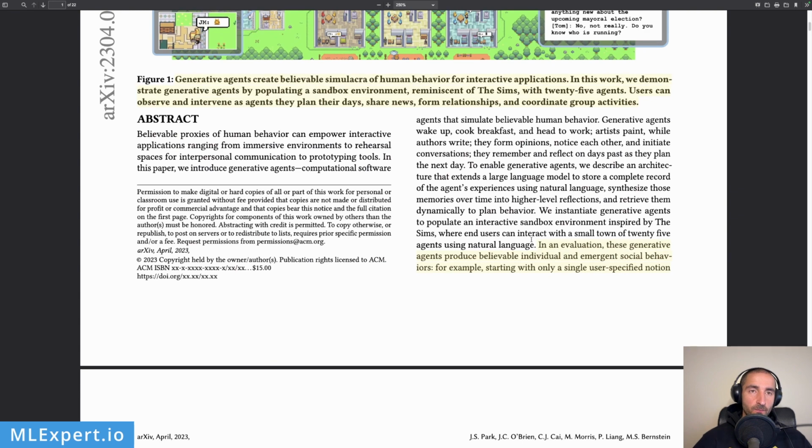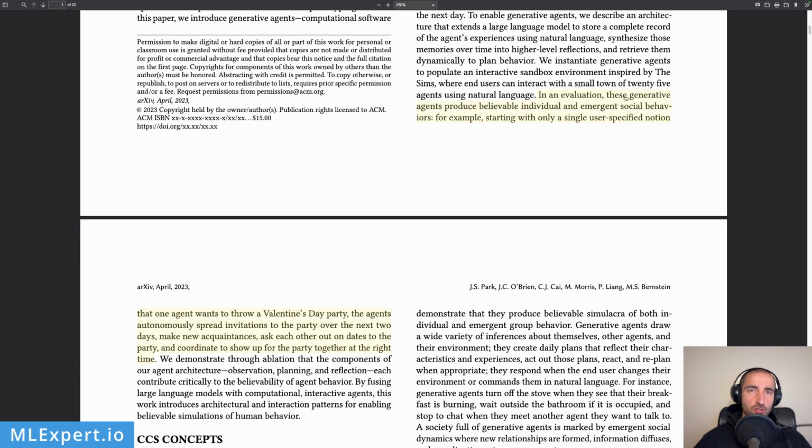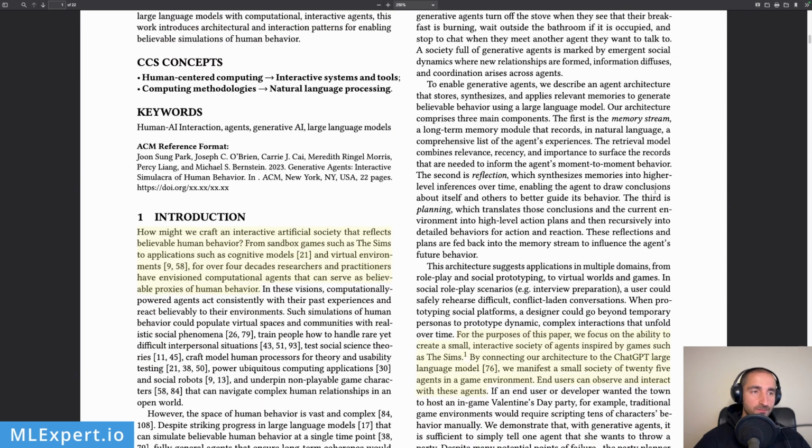And here, of course, the paper is very long, but some of the key points. In evaluation, these generative agents produce believable individual and emergent social behaviors. For example, starting with only a single user-specified notion that one agent wants to throw a Valentine's Day party, the agents autonomously spread invitations to the party over the next 2 days, make new acquaintances, ask each other out on dates to the party, and coordinate to show up to the party together at the right time. So this is just from specifying a single goal at the start.